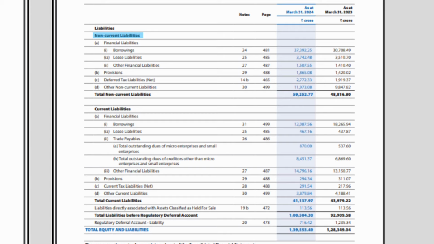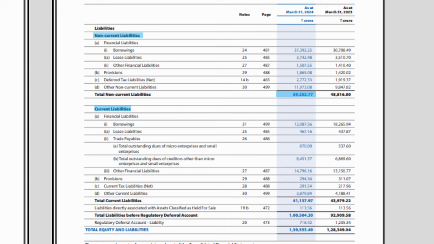So these are all non-current liabilities for Tata Power, things like borrowings and provisions. So the total non-current liabilities are 59,252.77 crore. Next, coming to current liabilities. Current liabilities are a company's obligations which are expected to be settled within 365 days, less than 1 year. The term current is used to indicate that the obligation will be settled soon, within a year. Going by that, non-current clearly means obligations that extend beyond 365 days.